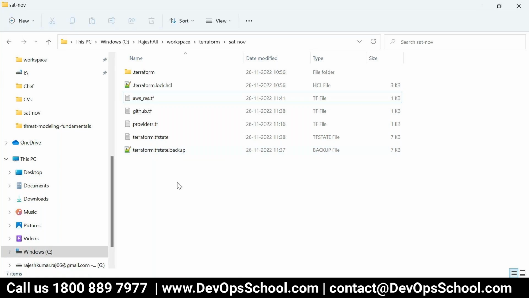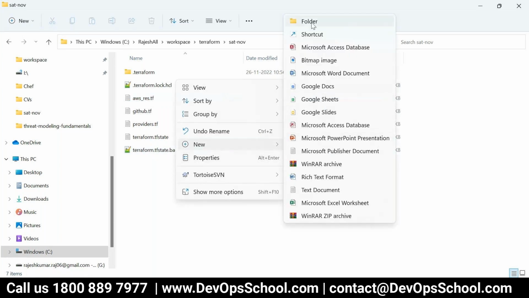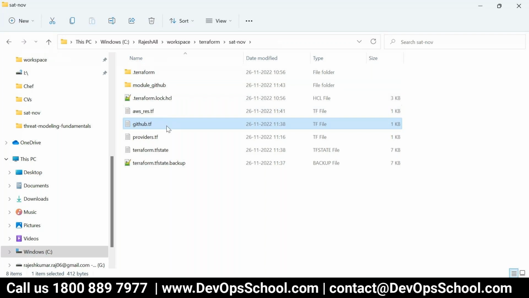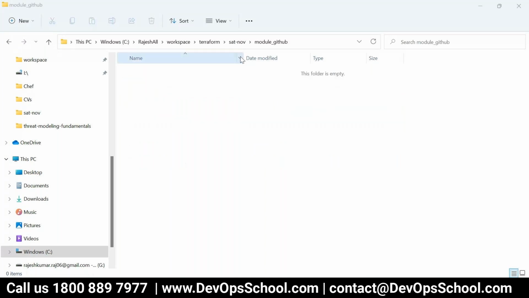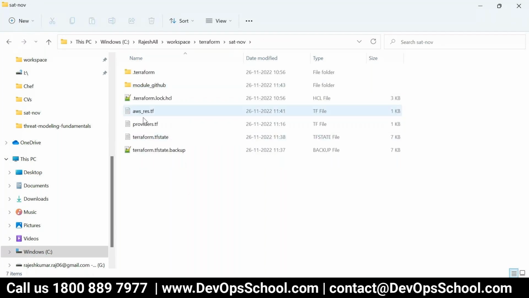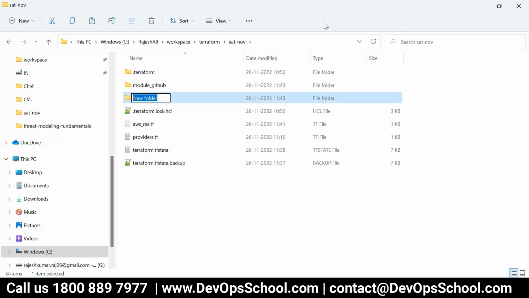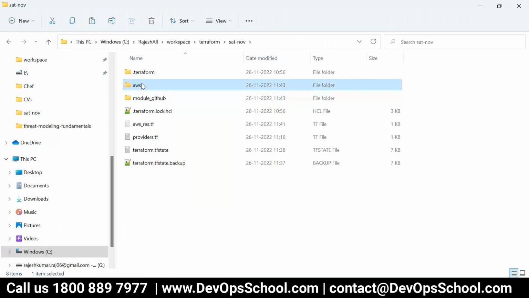Let's say I'm creating one module for GitHub. This is the one module because I want to separate the EC2 work and the GitHub work. So for that, I will move this file to here, GitHub, and you can move this other file to AWS module. Yeah, the name can be anything, I don't care. So right now, what I did is nothing great actually. I just moved this.